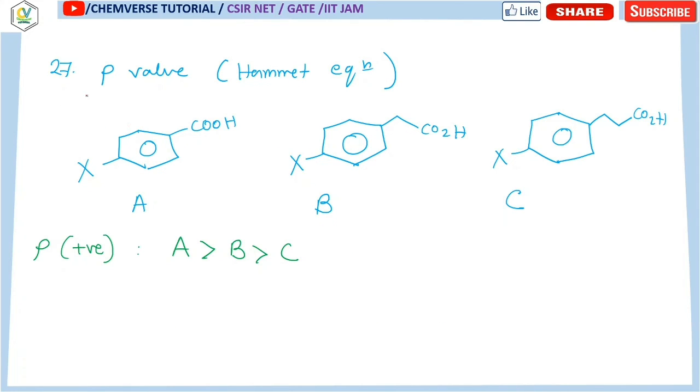Now question number 27 is on the rho value according to the Hammett equation. So there were 3 compounds, so this will be the correct order of the rho value.